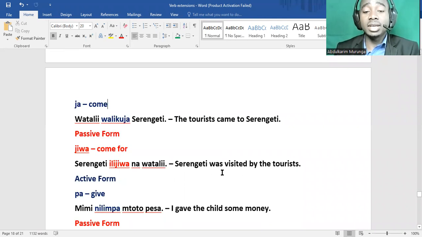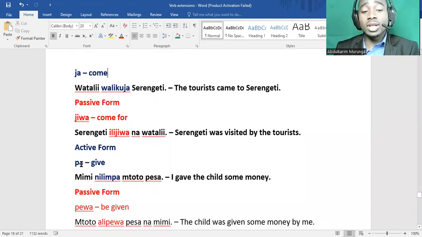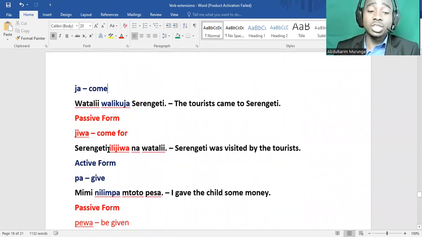I mean, the Serengeti was visited by the tourists. So this jiwa can be to be visited. So we just say it was visited. When I directly translate this, the meaning will change.